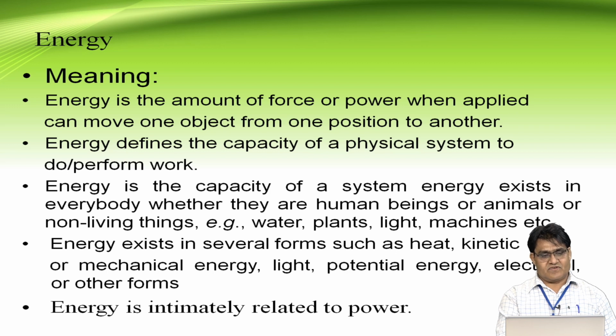These are the other forms. If you want to classify energy, it is mainly classified into two groups, that is kinetic energy and potential energy. Kinetic energy means the energy available in an object or thing when it is in motion, and potential energy is the energy available in the system or object when it is at rest. Energy is intimately related to power.